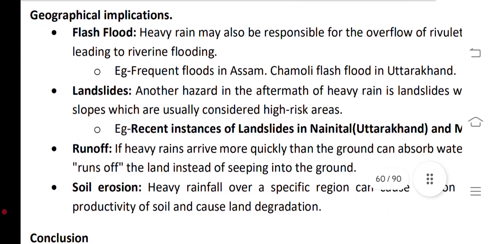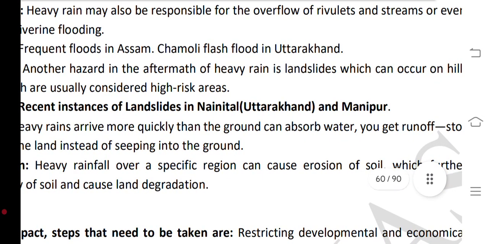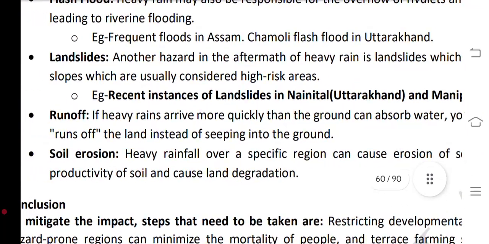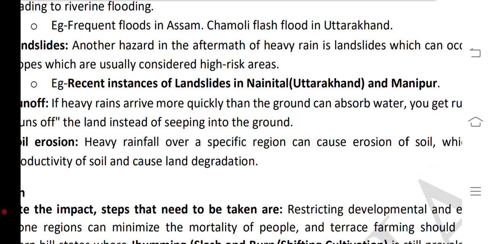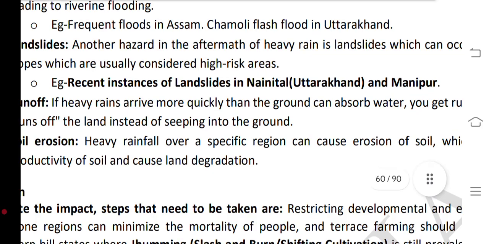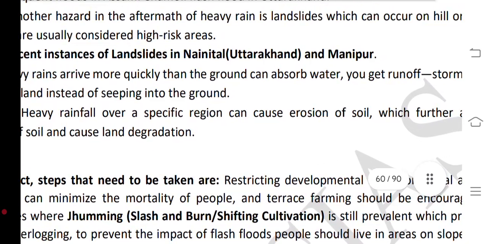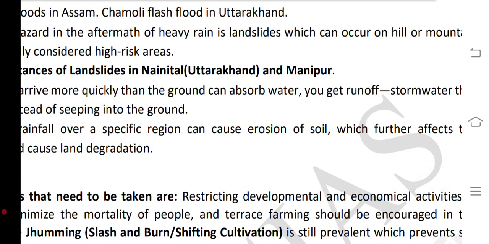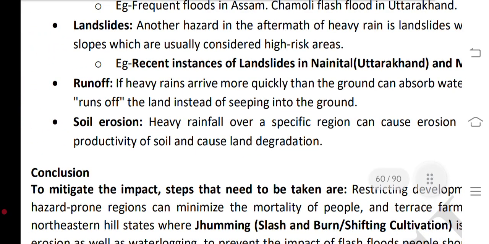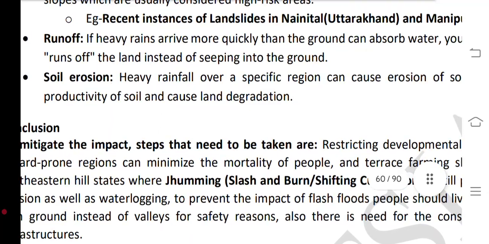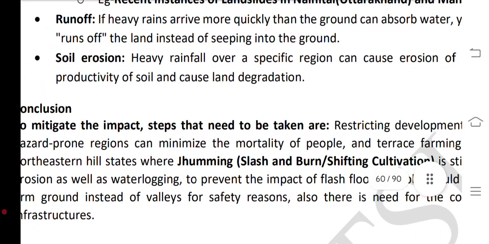Geographical implications. Flash flood: heavy rain may be responsible for the overflow of rivers, lakes and streams, or even a major river, leading to riverine floods, for example frequent floods in Assam and Chamoli, and flash floods in Uttarakhand. Landslide: another hazard in the aftermath of heavy rain is landslide, which can occur on hill or mountain slopes that are considered high risk areas, for example recent instances of landslides in Nainital, Uttarakhand and Manipur.